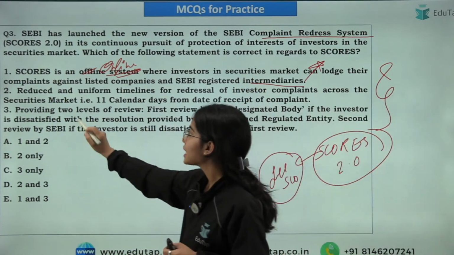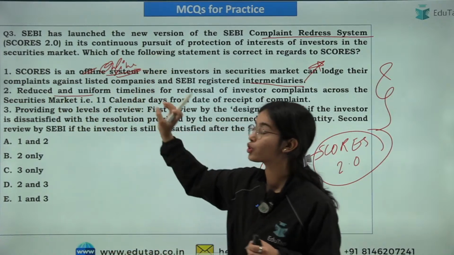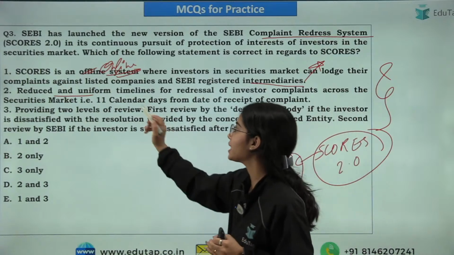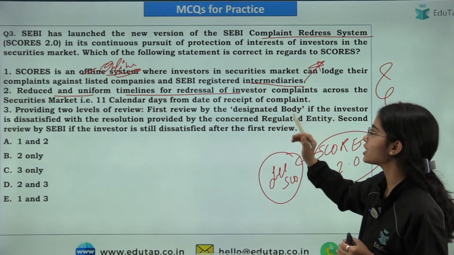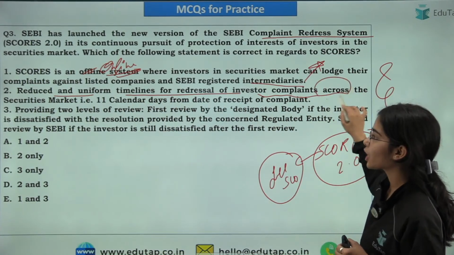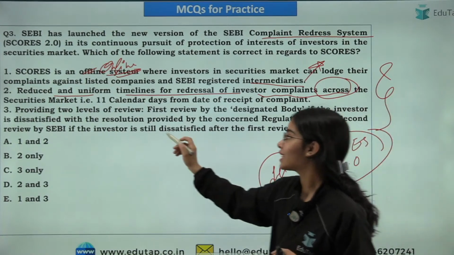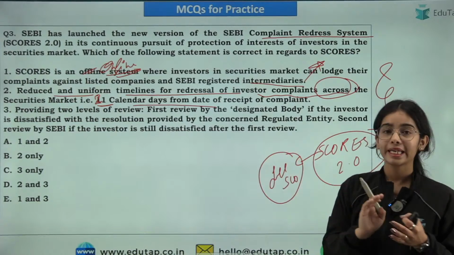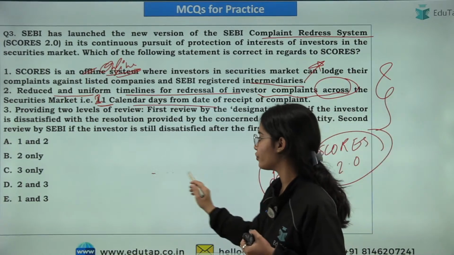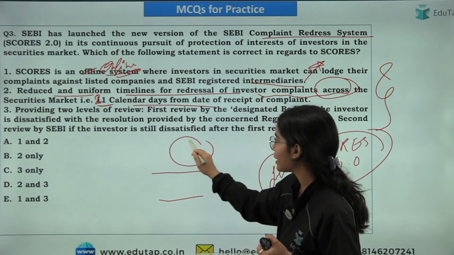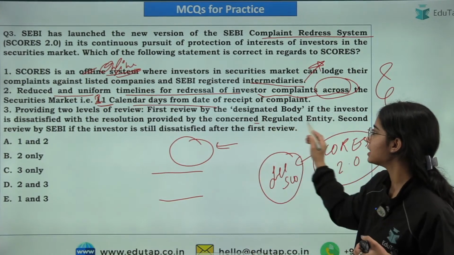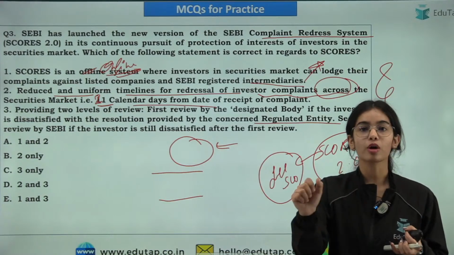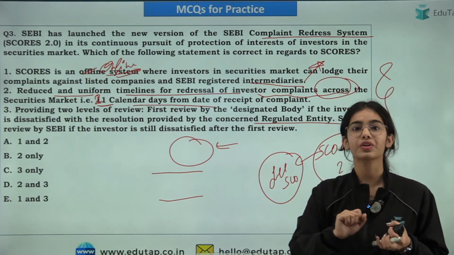Next is that under the SCORES 2.0, there is the reduction and the uniformity of the timeline that has been brought for the redressal of the investor complaints across the securities market, and the timeline is 21 calendar days. Next is providing 2 levels of review. First of all, your complaint will be addressed by the concerned regulated entity, let's say a stockbroker or a depository participant.